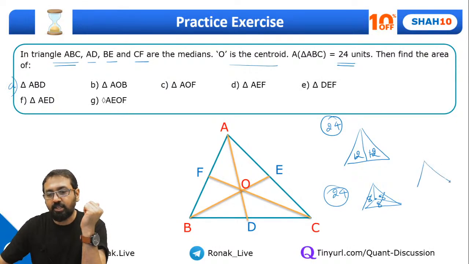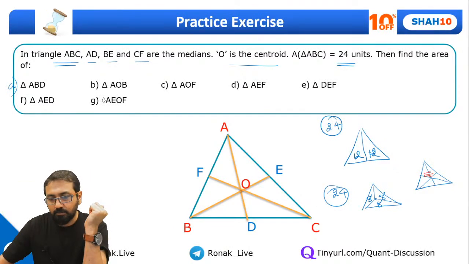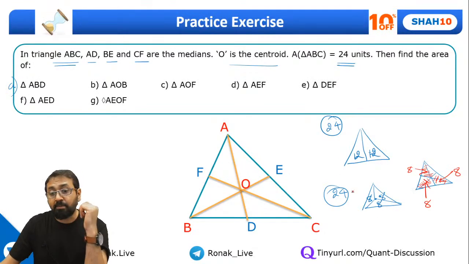Same way, if I have 3 medians in the triangle, let me just draw it this way, these are the 3 medians of the triangle. Okay, right. Now look at the area that I'm shading, everyone. So this area will be same as this area, will be same as this area. So each of them will be 8, 8 and 8. As simple as this, right? So remember these 3 aspects.